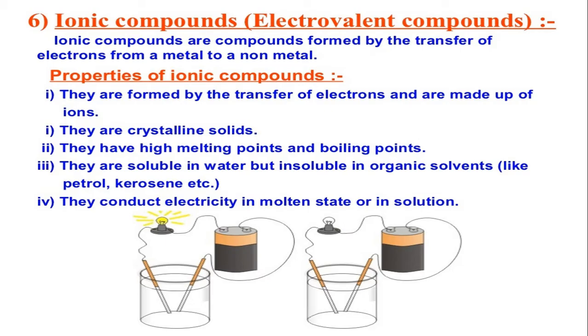Ionic compounds are hard solids, so the ions are tightly packed. So there is no possibility of conduction of electricity in the solid state. Either when it is in solution form or in the molten state, it can conduct electricity, because there is free movement of ions. So these are the properties of ionic compounds.